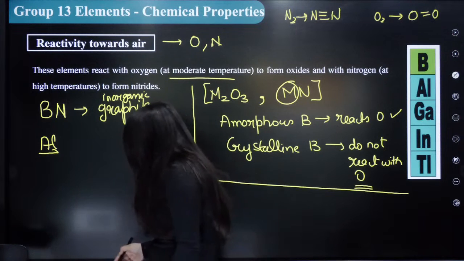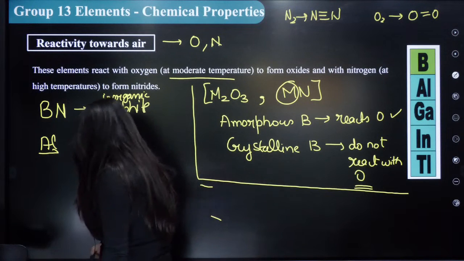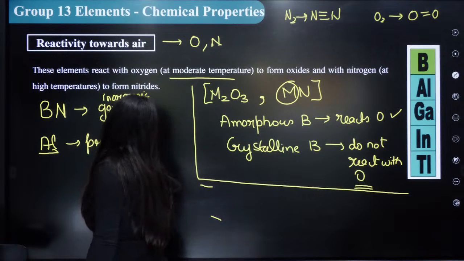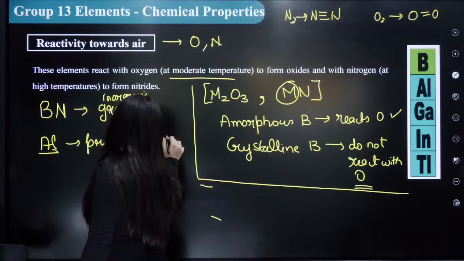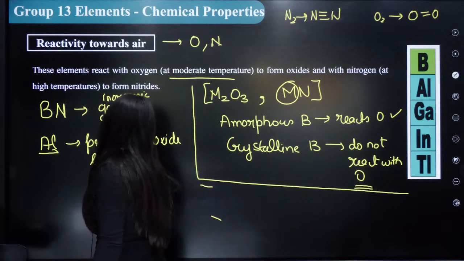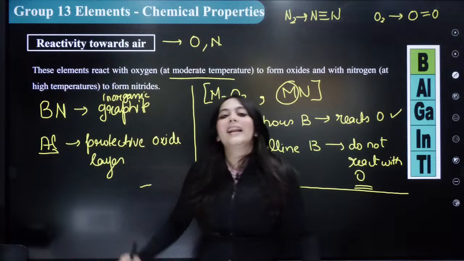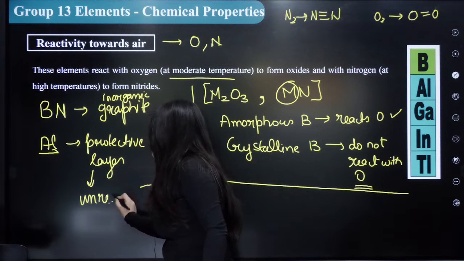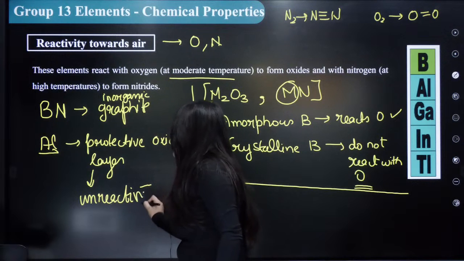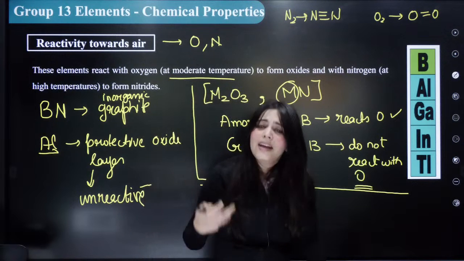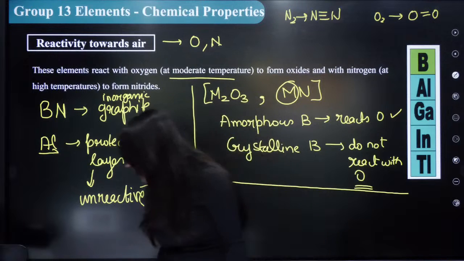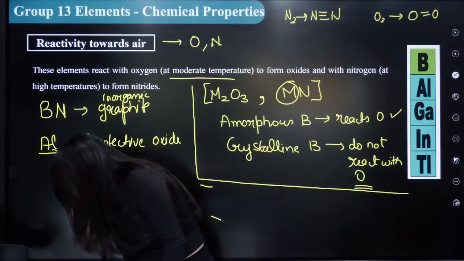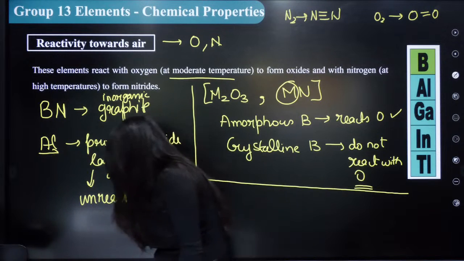So what I'm saying is that Al2O3, aluminium forms a protective oxide layer, due to which it remains unreactive towards oxygen. Just remember this. But if I heat it, it can become reactive. Everybody understood this point? Okay, next.